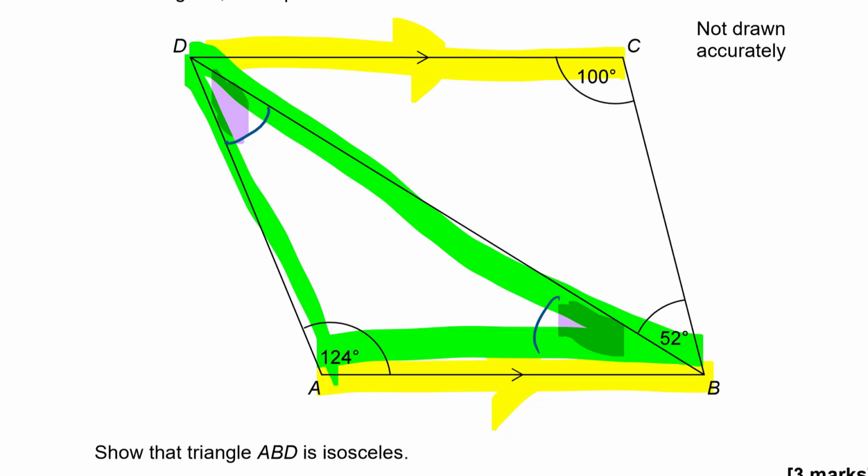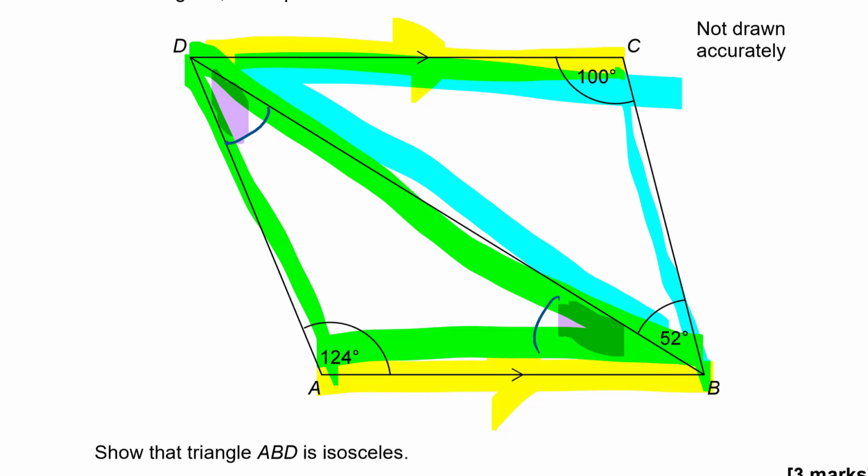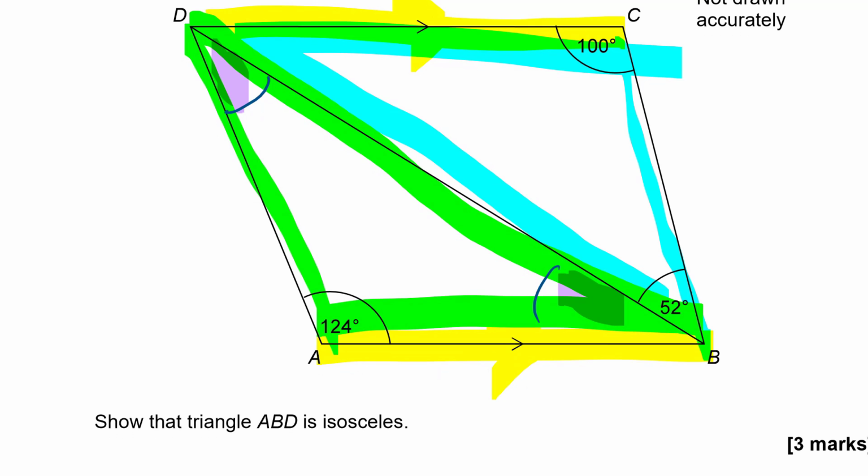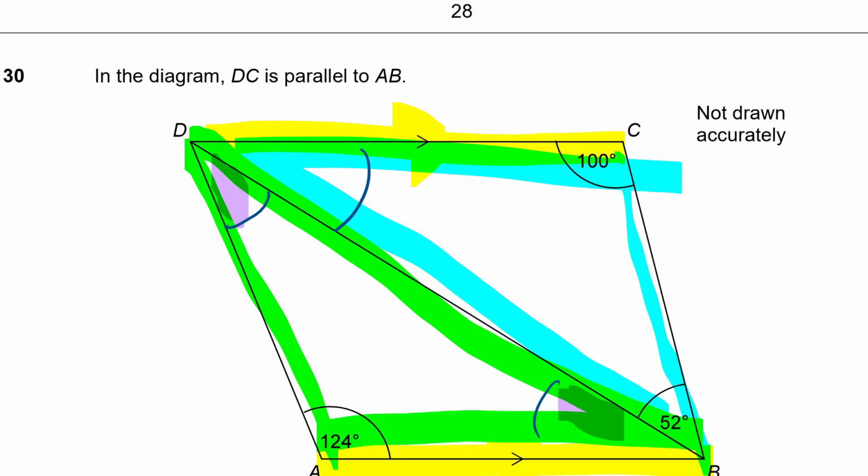Well, let's have a look at the other triangle first, the triangle BCD, which is, I'm making a bit of a mess of this diagram. It's this triangle over here, look. Okay, so the blue triangle, I know 2 out of 3 of the angles from the blue one. I've got 152. So the angle at the top there, this angle up here, is going to be, well, the angles in the triangle add up to 180 degrees, don't they? So my 100 plus my 52 plus my angle there equals 180, doesn't it?